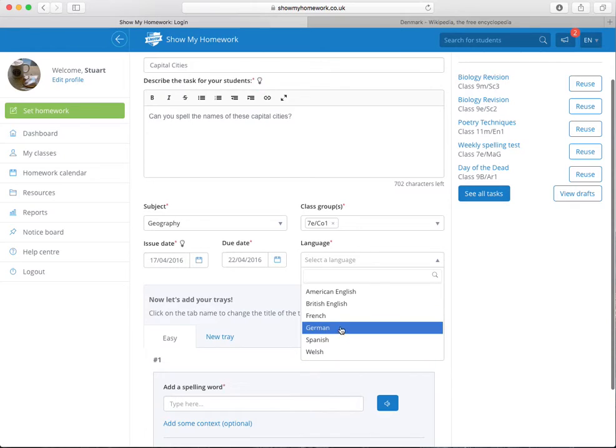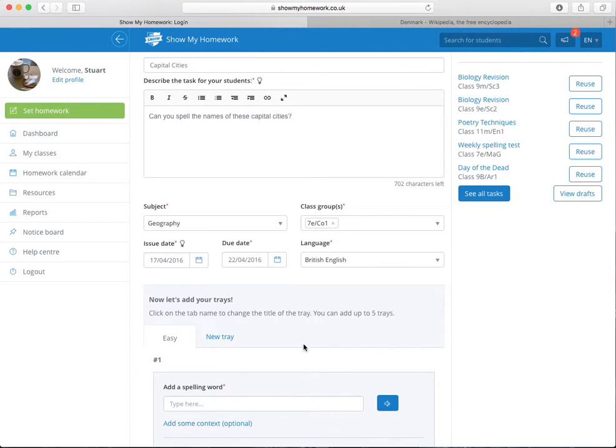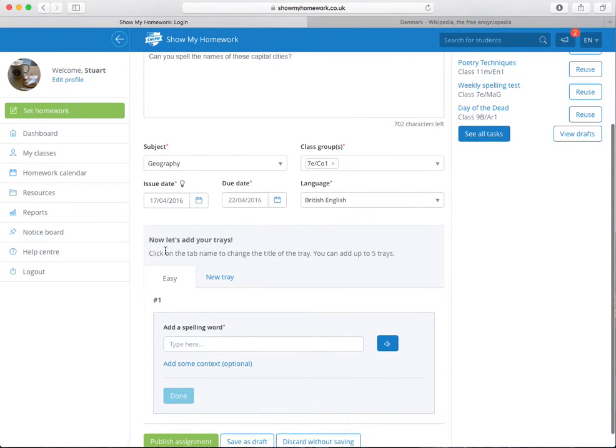So we've got support for modern foreign languages here. I'm just going to include British English. And we can add different trays, different levels of difficulty. I'm just going to call this one, just by clicking on it, I can call it the all tray. I'm going to do a most. I'm going to do a sum to give some level of differentiation here.